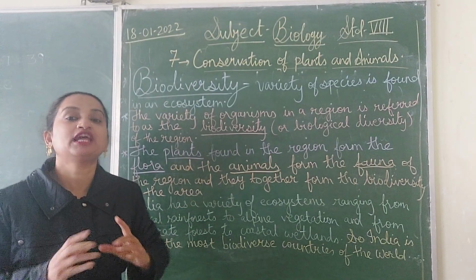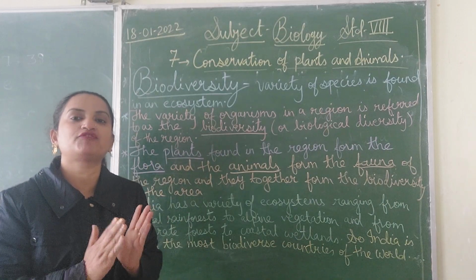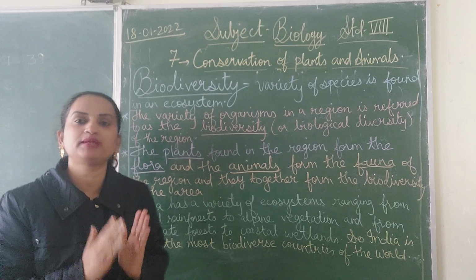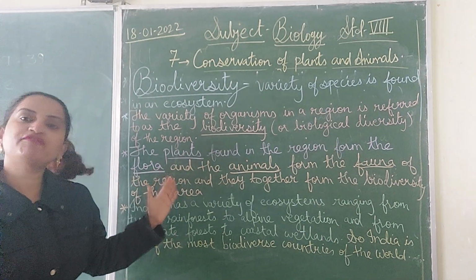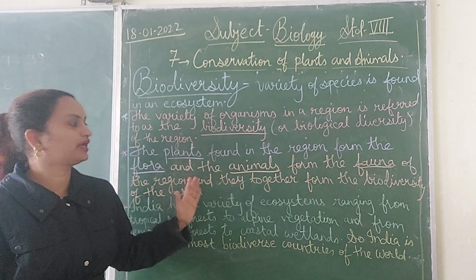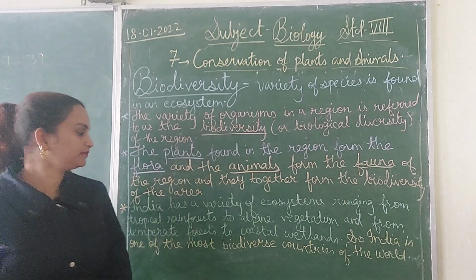So, in an area, the different types of plants and different types of animals together form the biodiversity of that particular area. Now, flora and fauna is clear to everyone, and these together form the biodiversity. Yes. So let's proceed further.